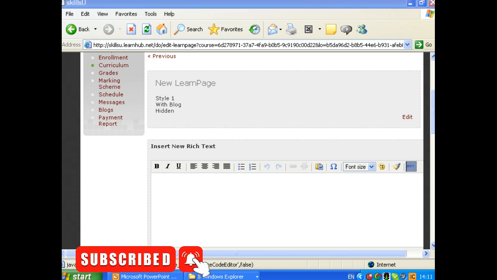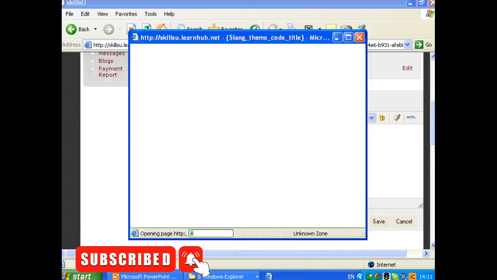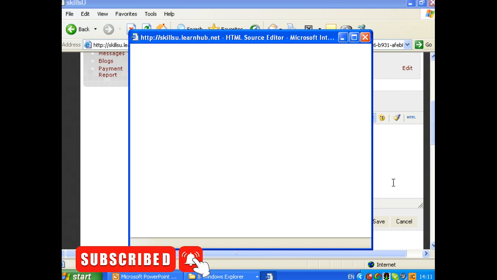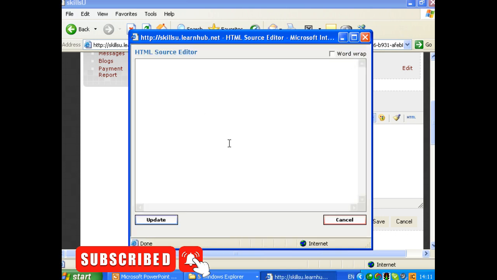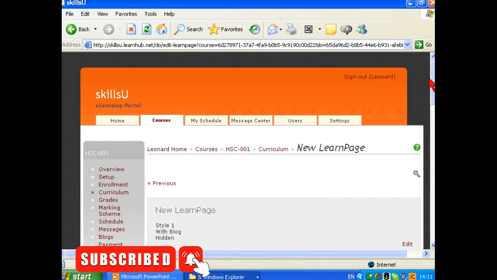Now an HTML editor will come up in a moment. Here we go. And this is an HTML source editor. You can type in here your HTML code, or indeed if you were to create something in your HTML editor, a nice page with plenty of color and graphics, you could paste that in here and that would become part of your teaching module. The possibilities are really endless here.